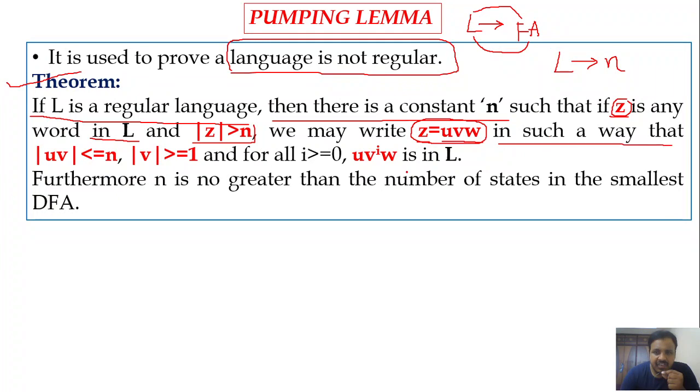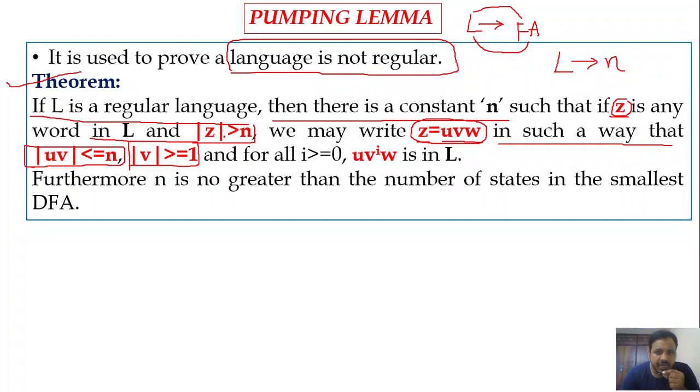In such a way that mod uv is less than or equal to n, meaning the length of the uv portion collectively must be less than or equal to the constant n, and mod v must be greater than or equal to 1, meaning the length of v alone must be greater than or equal to 1.